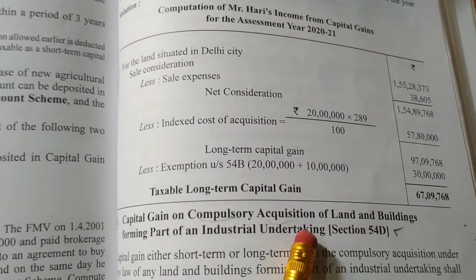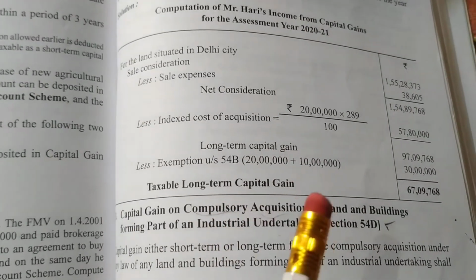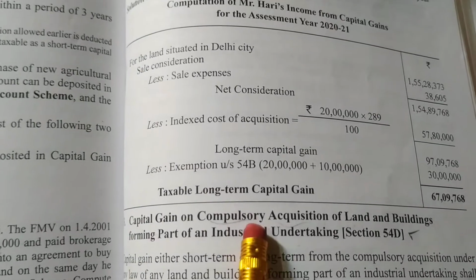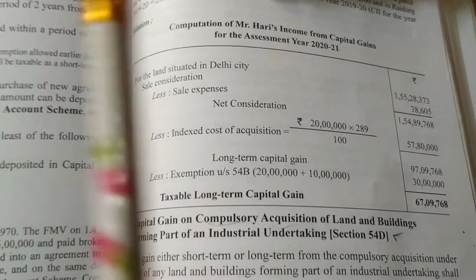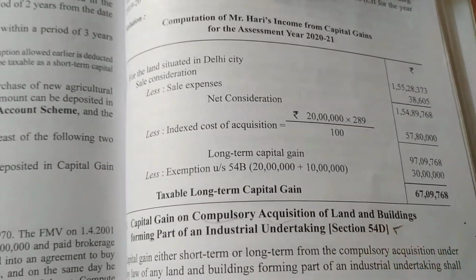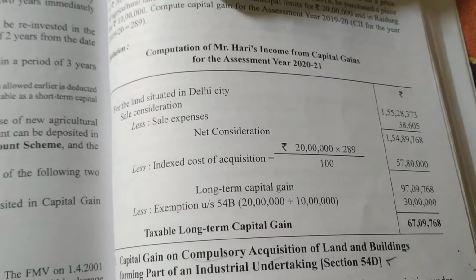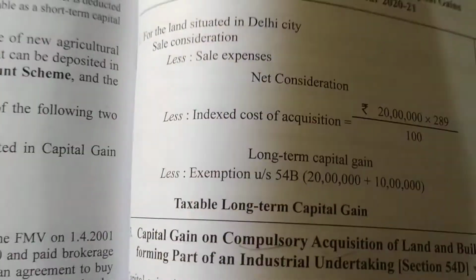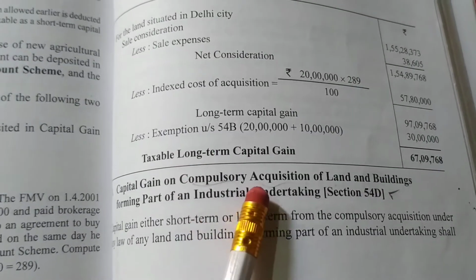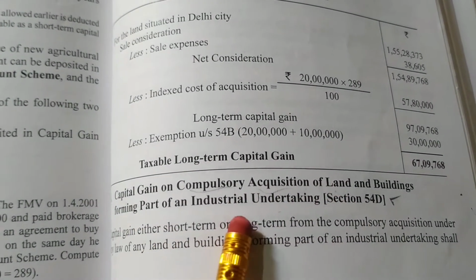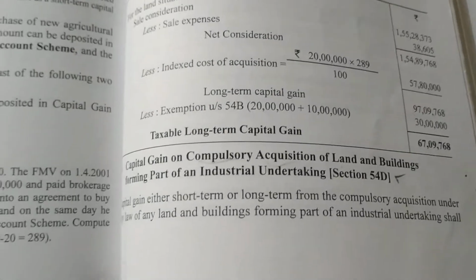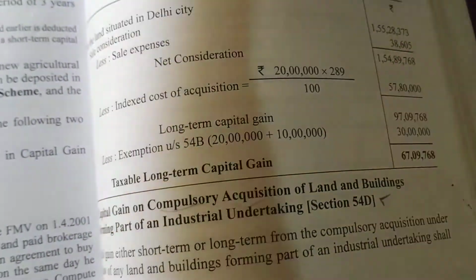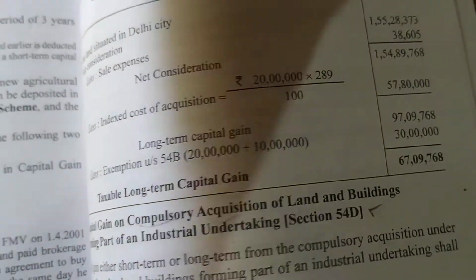So what is happening? The government is taking land and building from him, and the government will give him some money called compensation, and with that compensation he again has to purchase land and building, or he has to construct a building. So this is the concept of 54D. 54D is capital gain on compulsory acquisition of land and building forming part of industrial undertaking. Okay, so let us do some problems on this. It's very easy. All the exemptions are very easy.